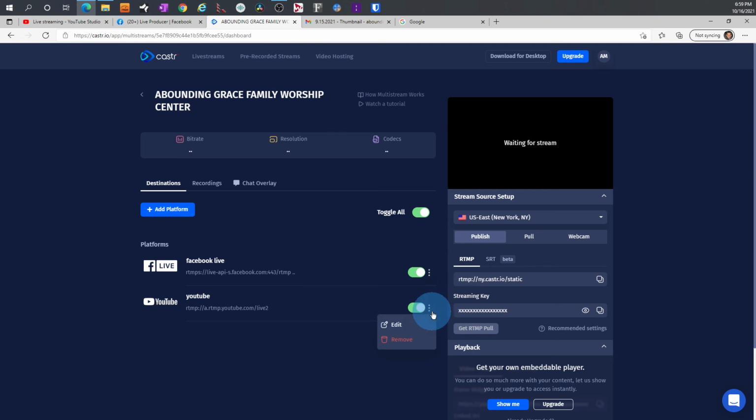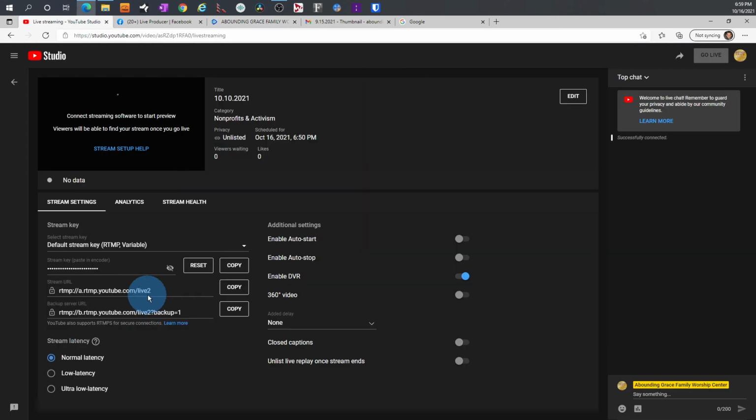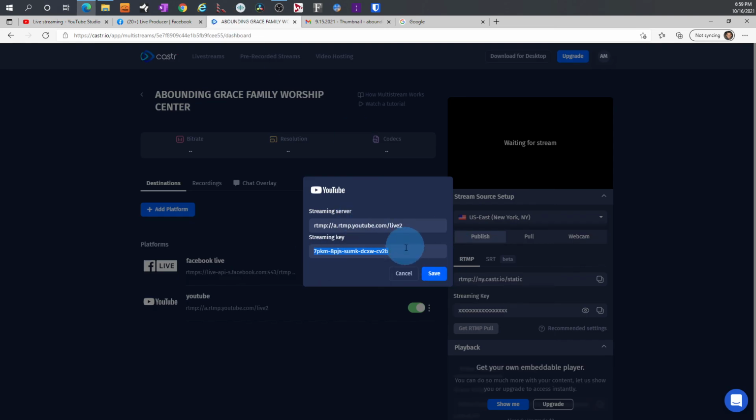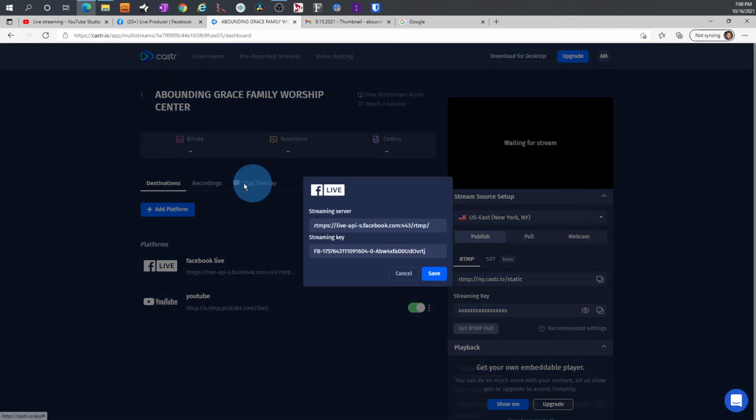These two entries are where you add your stream key and URL. You hit these three dots next to each one. You go to edit, and you'll see streaming server and streaming key. That's for YouTube. Streaming key here, and then streaming URL. That's considered the server. So you paste that right into here and just hit save. And you want to make sure this is toggled to the on position. On is green.